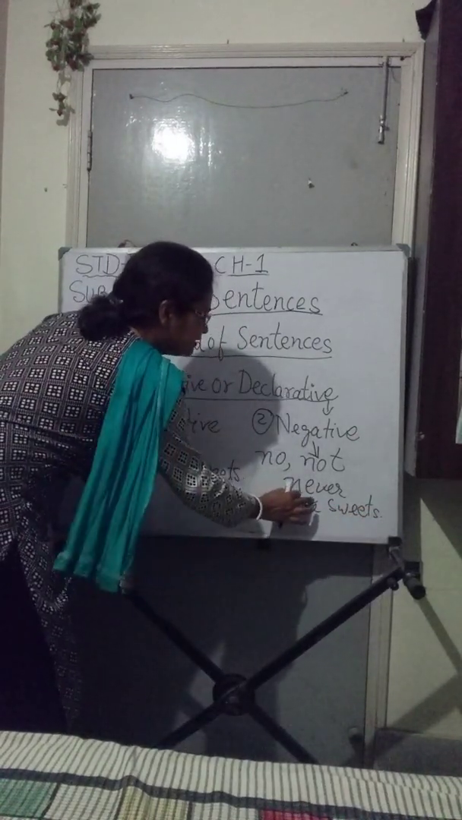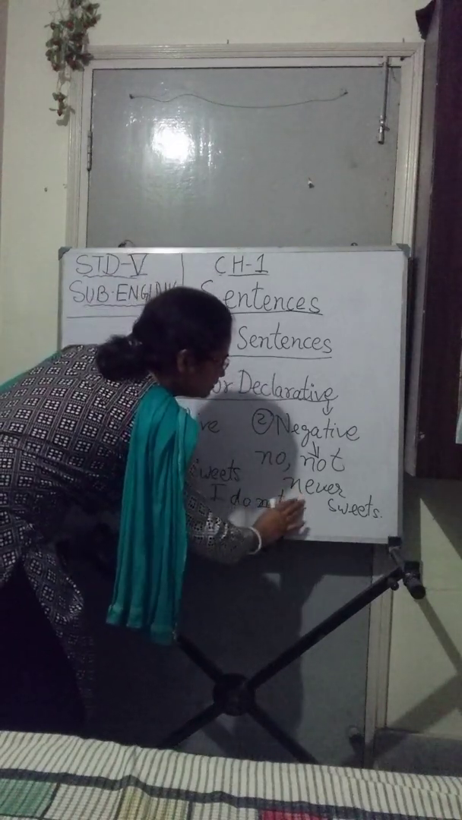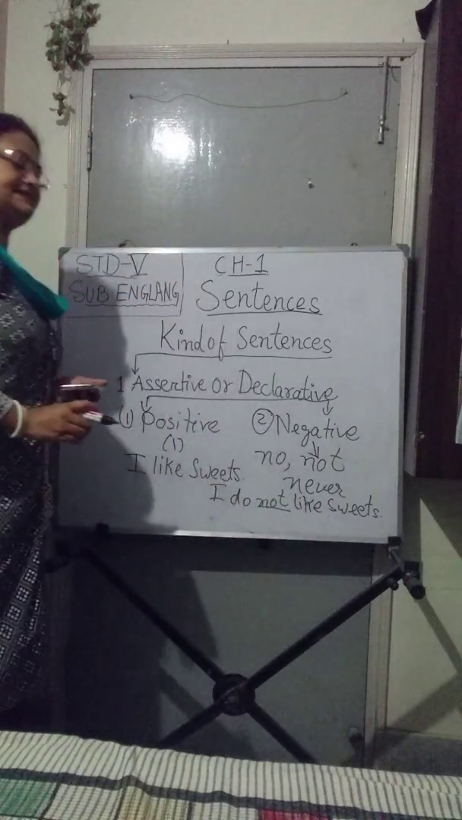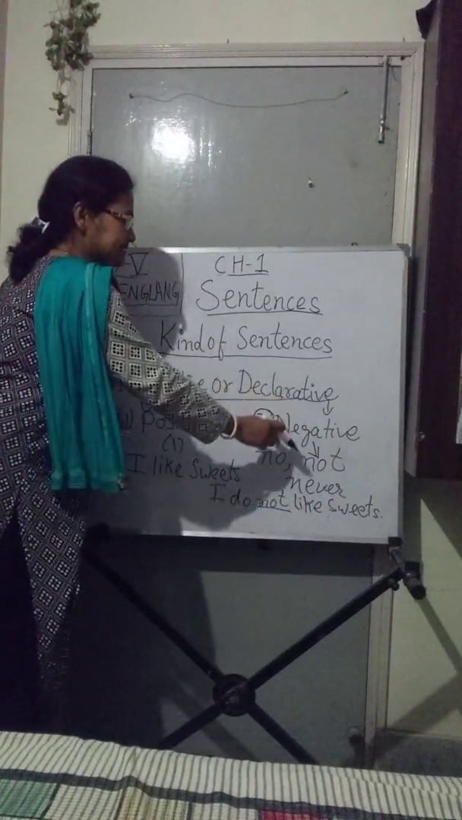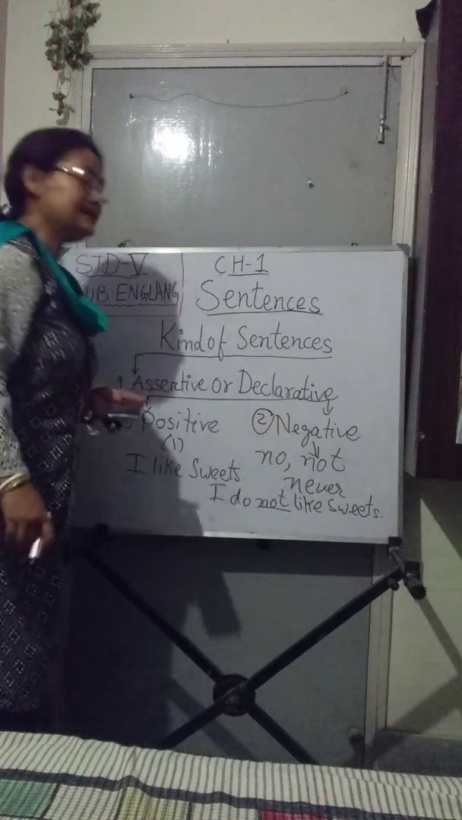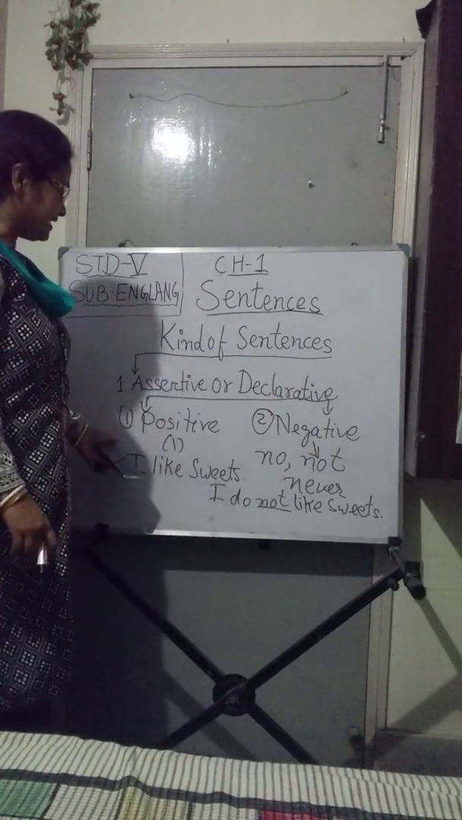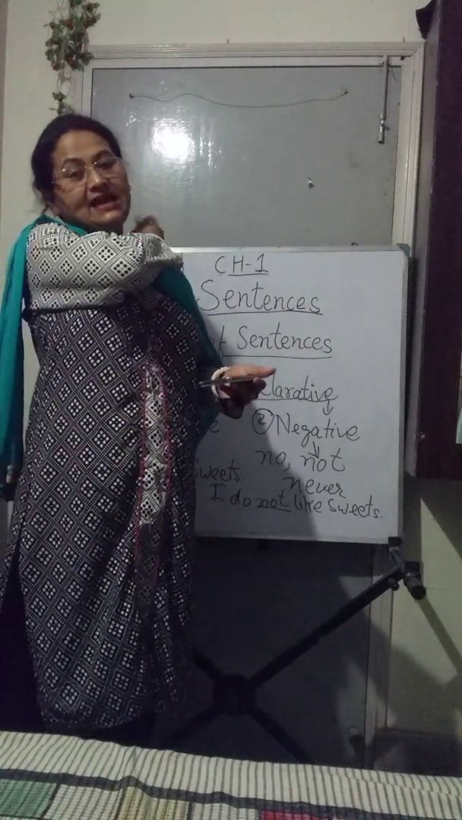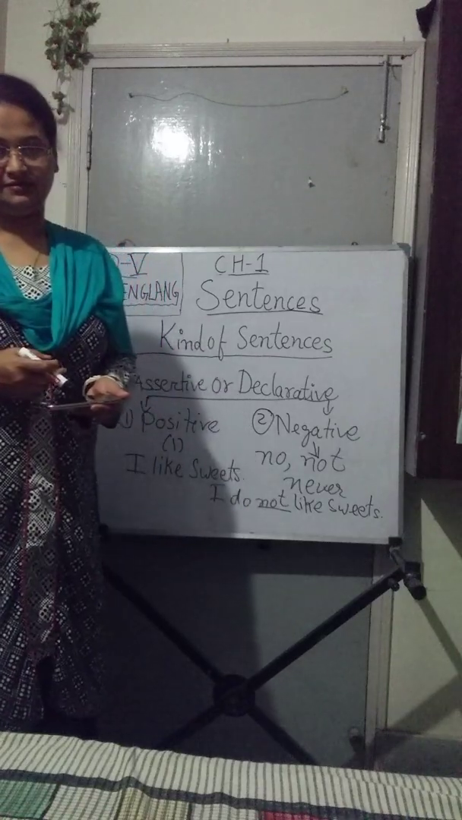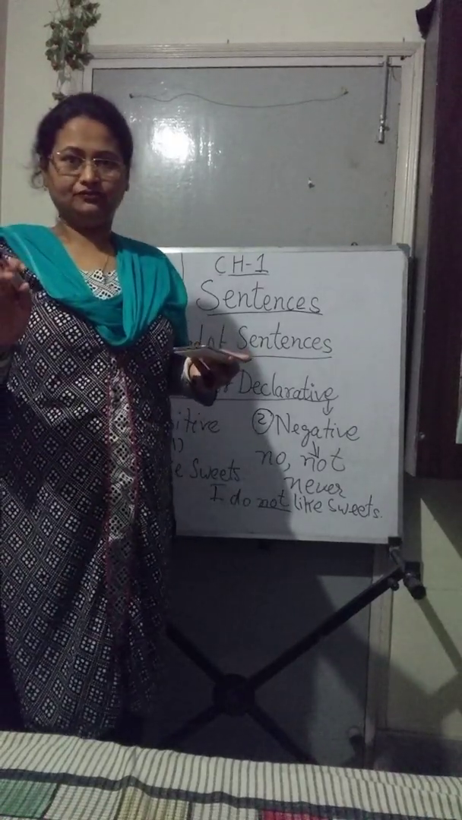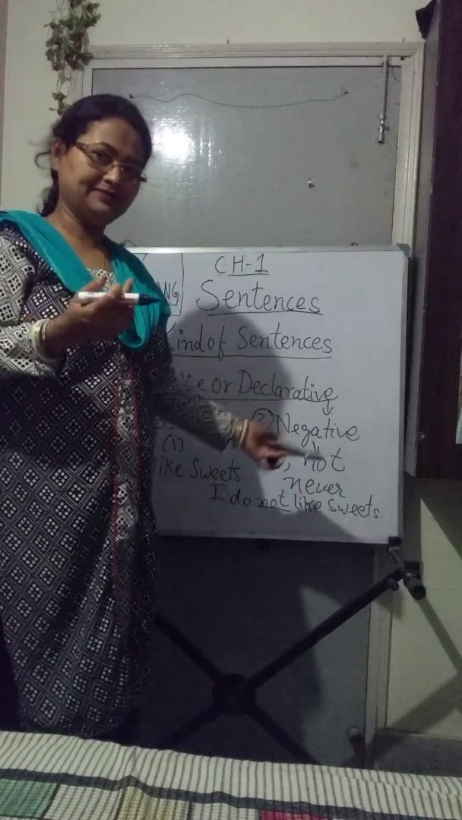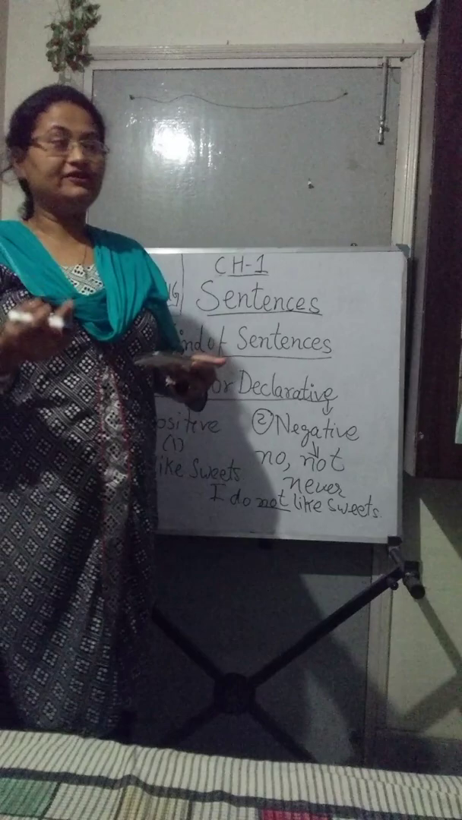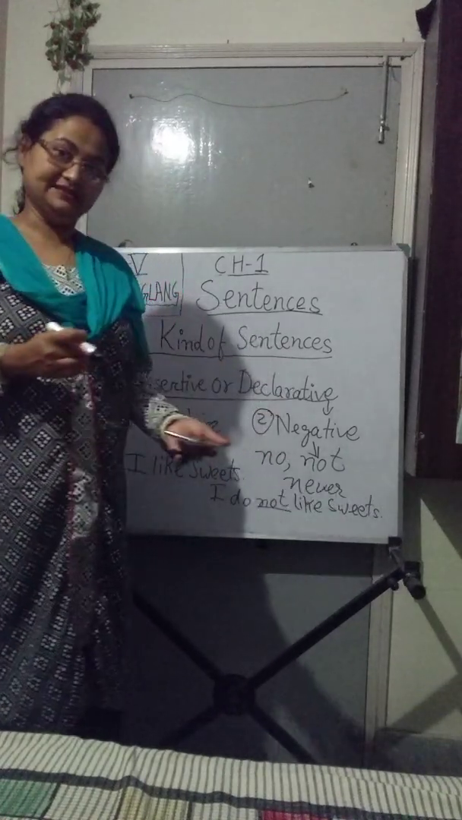I do not like sweets. So when I defined what a negative sentence is, I said that a negative sentence always takes no, not or never. In the positive sense I say I like chocolate, but when it is a negative sentence I will say I do not like chocolates. I will never talk to you. These are the examples, children. Here, never means no. So it is a negative sentence.